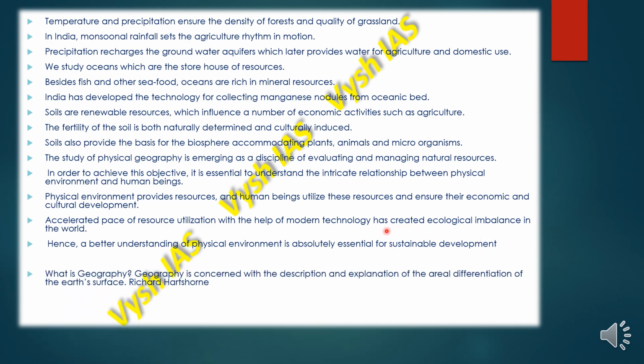We then conclude this chapter with two definitions of geography by Richard Hartshorne. Geography is concerned with the description and explanation of the areal differentiation of the Earth's surface, and geography studies the differences of phenomena usually related to different parts of the Earth's surface. The second is by Hettner. You can use these two definitions in your answer writing for mains. So I think we are done with the chapter.